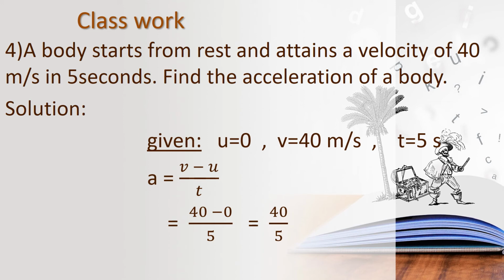Very easy sum, is it children? They had given initial velocity, final velocity and also the time taken, is it? So we know the formula A equal to V minus U upon T. Yeah, have you all got the acceleration? 40 upon 5 means 8 meter per second square.